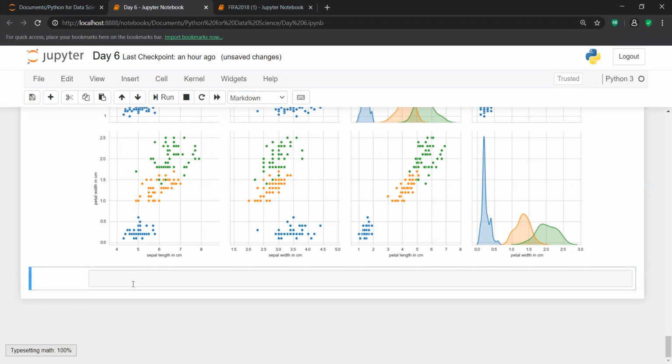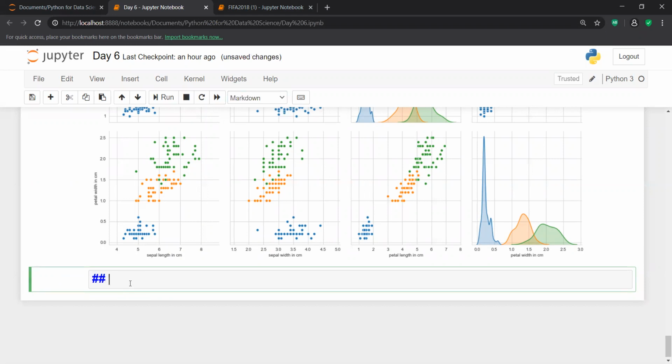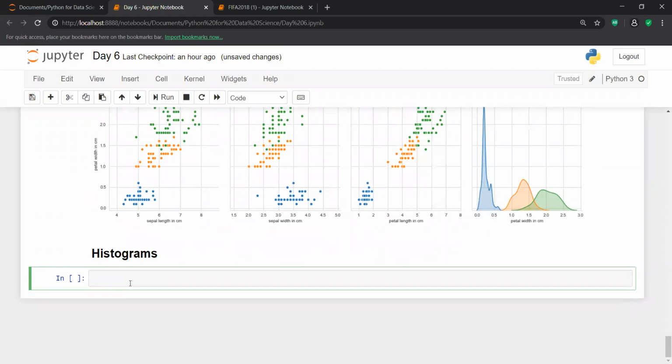Now if I talk about a different kind of plotting, I'm going to talk about histograms. So what do you mean by a histogram? In a histogram, you are able to see the frequency. Now you are able to visualize the different features: petal length, petal width, sepal length, and sepal width. All the features range between some values. There is a range for each and every feature, and all the features range from one value to another. That is completely fine.